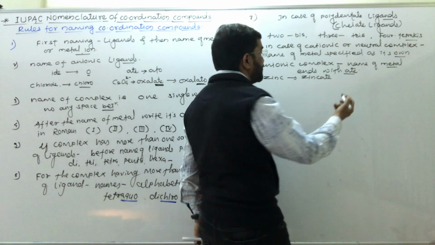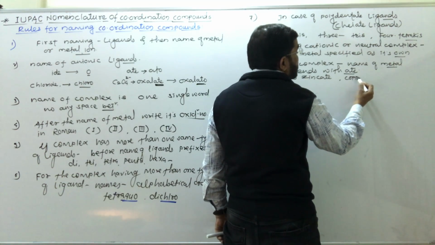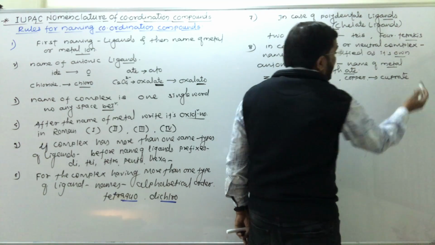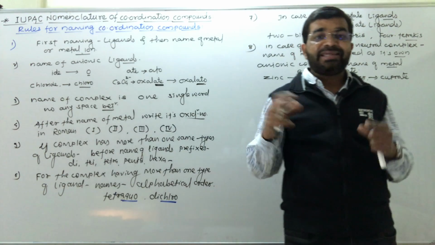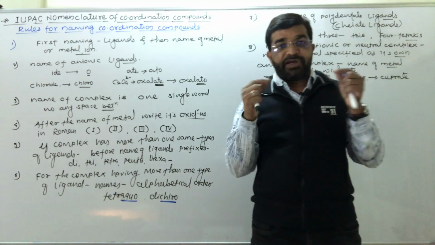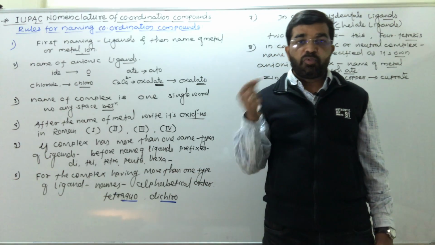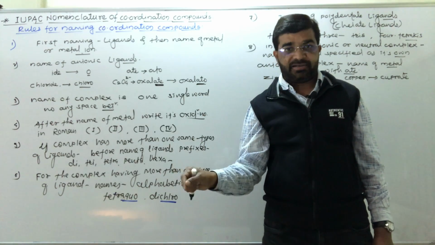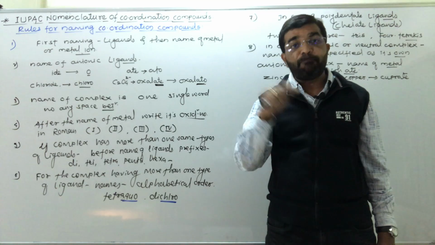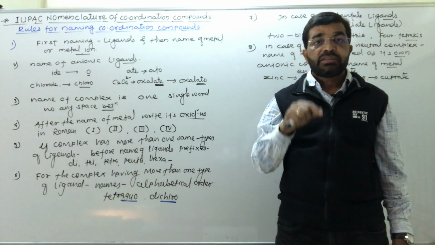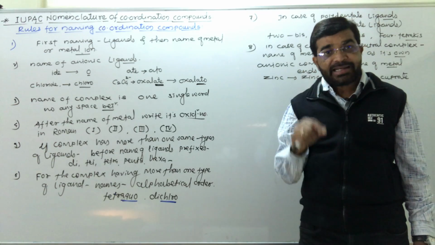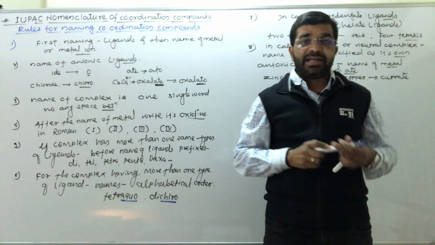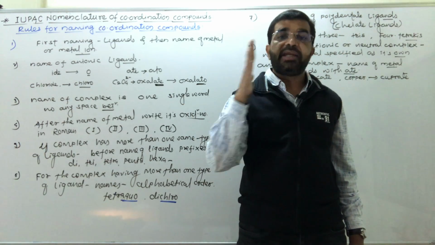ATE अटैच करना है. Then if copper is there, its name is written as cuprate. If nickel is there, nickelate. If ferrous is there, ferrate. If gold is there, aurum, aurate. If silver is there, argentine, argentate. So plumbum, plumbate. So in case of anionic complex, while writing the name of metal, it ends with ATE.